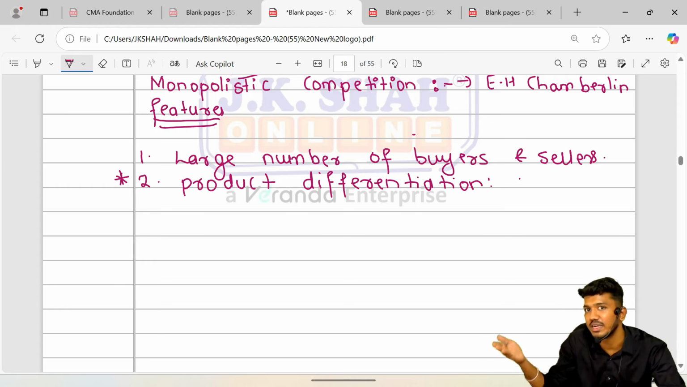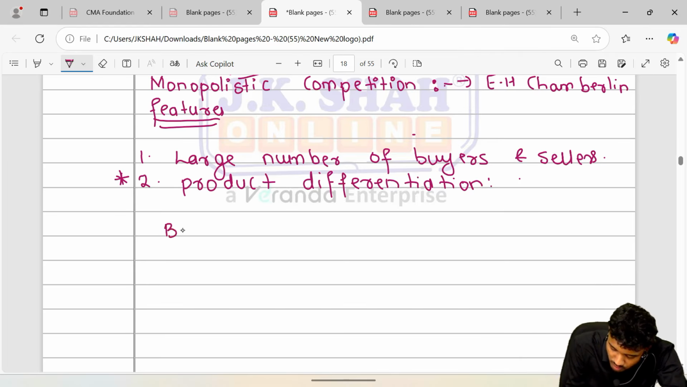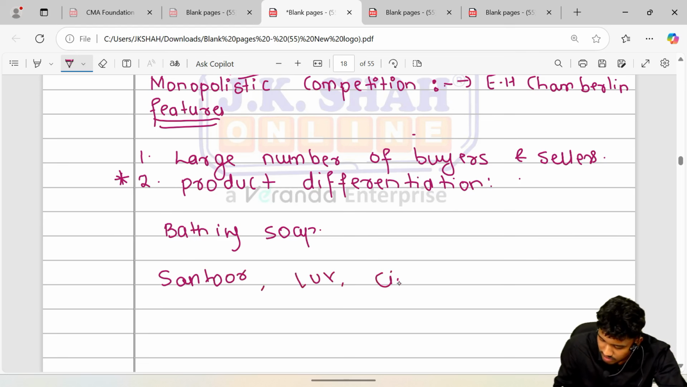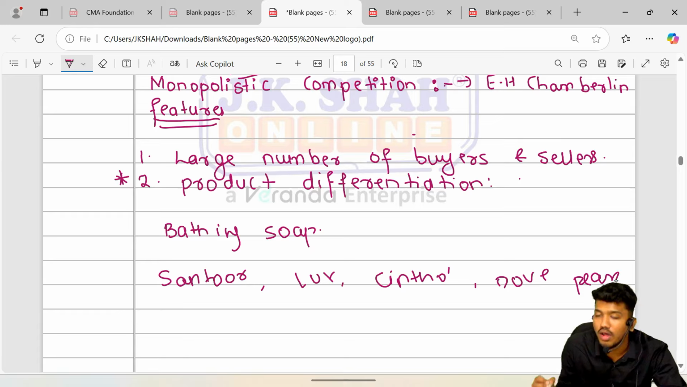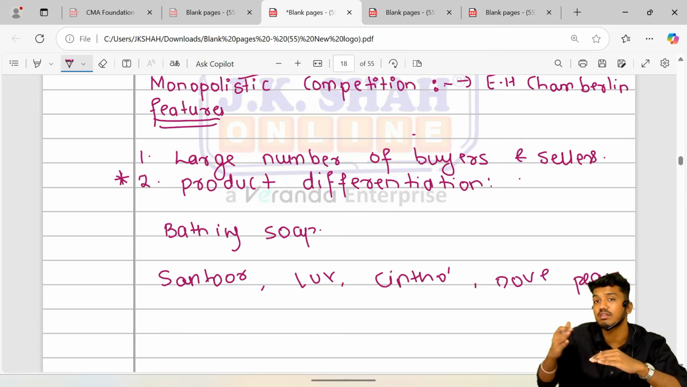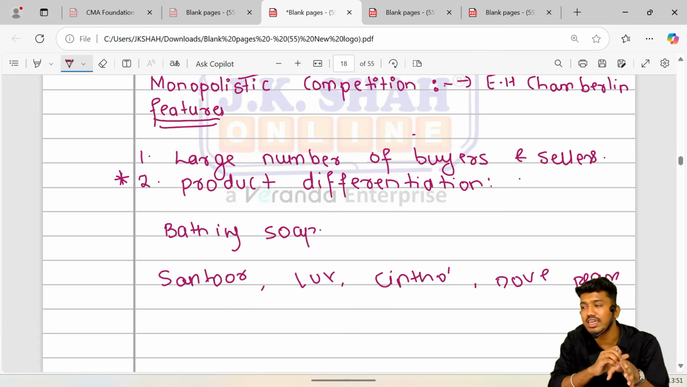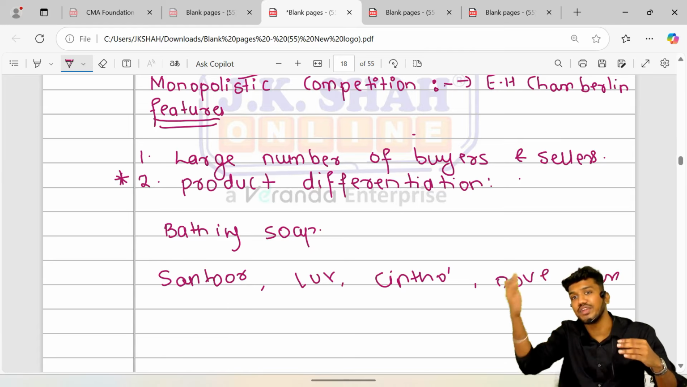Example, if we take the example of bathing soap, there is a soap which is called Santoor soap. There's Lux. There's Cinthol, Dove, Pears. All are bathing soaps. The category is same, but the product is differentiated in terms of its size, packaging, quantity, quality, design. So basically the category of the product remains the same, but they are being differentiated.